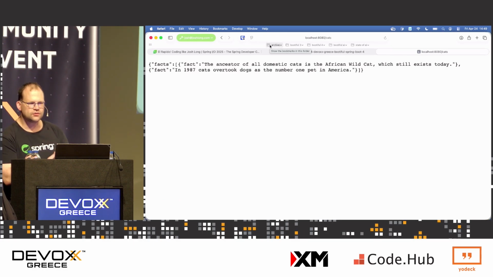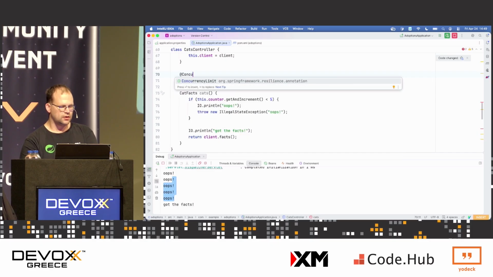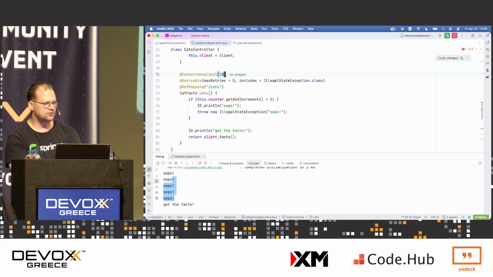Okay. So we've got declarative, robust, retryable code. We've got nice debuggable clients and so on. By the way, another thing you could do if the downstream service is maybe a little fragile, if it's actually implemented in, for example, PHP, you can use concurrency limit to limit the number of threads that can go through this method at the same time. Another new resilience method.